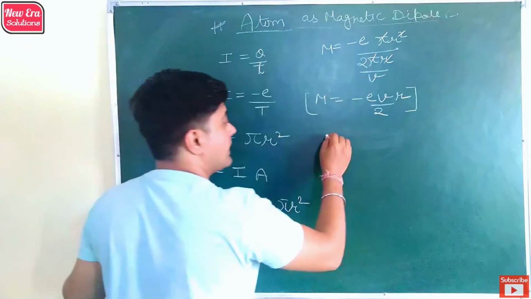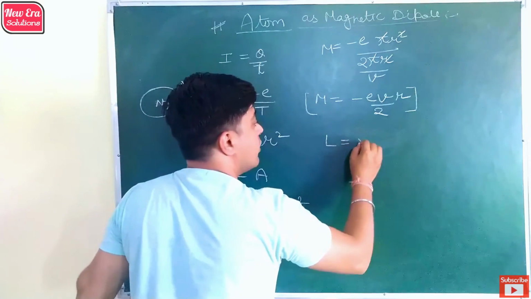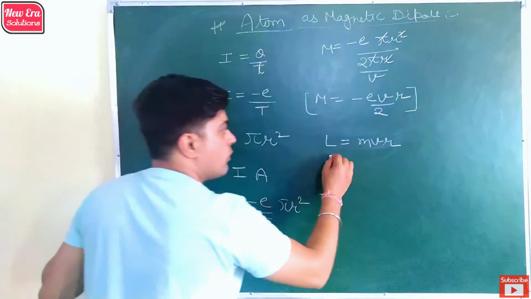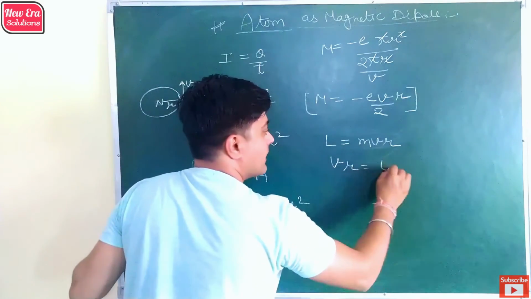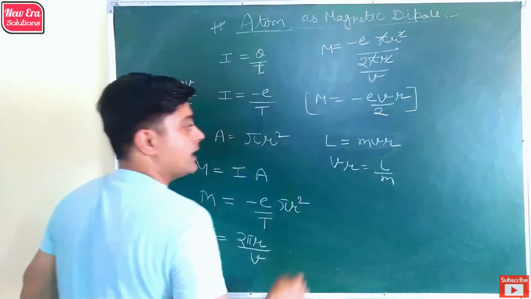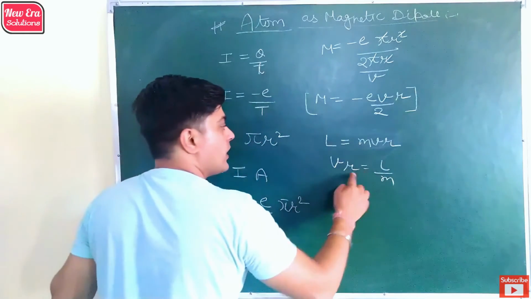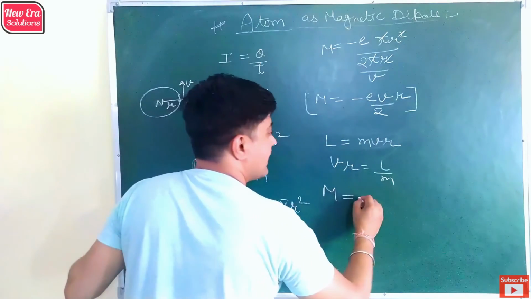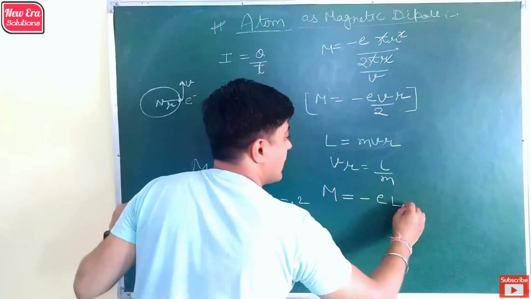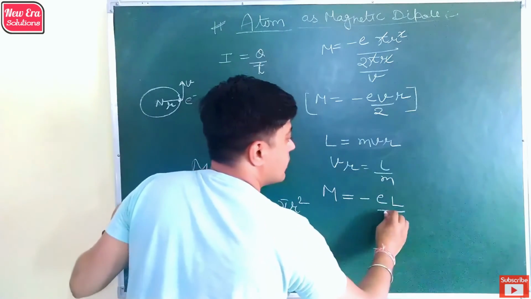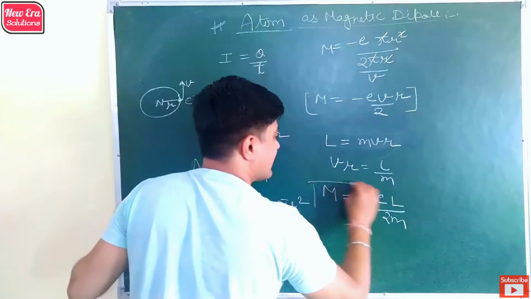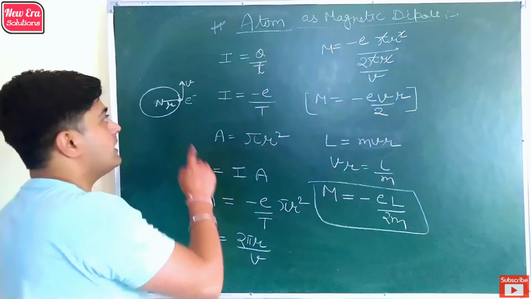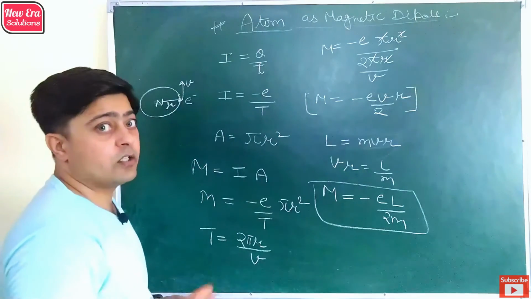Now we also know that the angular momentum of the electron is mvr. So vr can be replaced by angular momentum over the mass of the electron. By putting the value of vr in that, we get the magnetic dipole moment is minus e L by 2m. So this is the magnetic moment of the atom in which an electron is revolving around the nucleus.